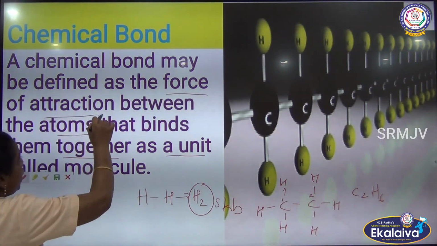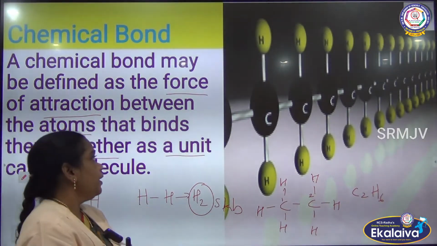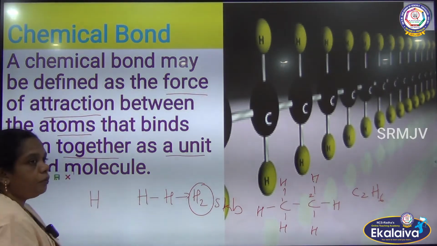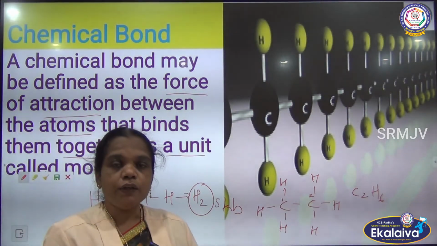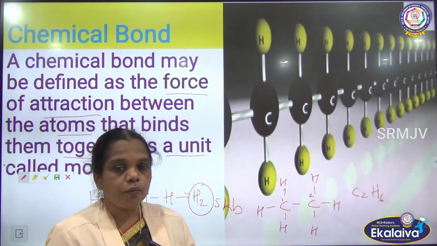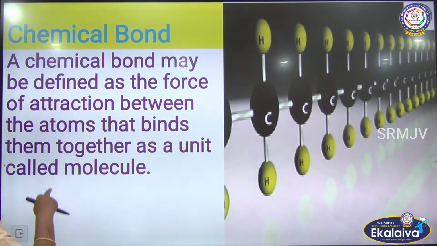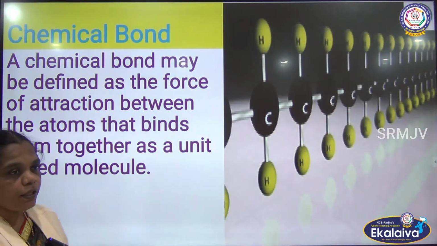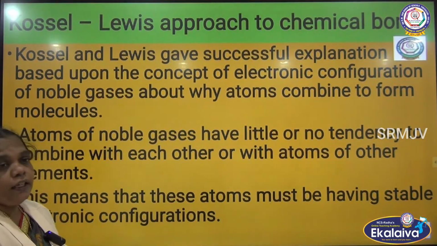So the chemical bond is nothing but the force of attraction between atoms that binds them together to make a smaller or larger unit, either a molecule or a compound. Based on this chemical bond, Kossel-Lewis gave an approach to chemical bonding.